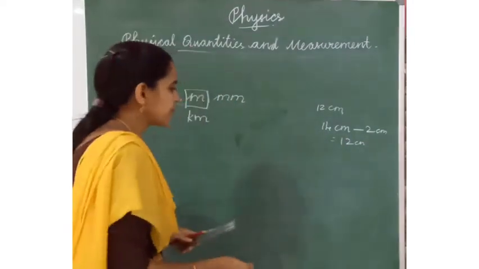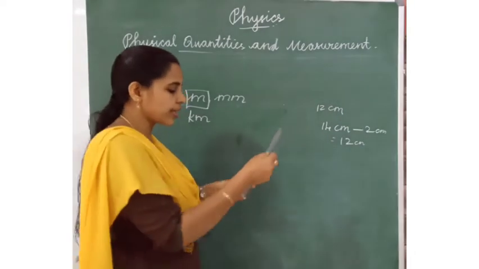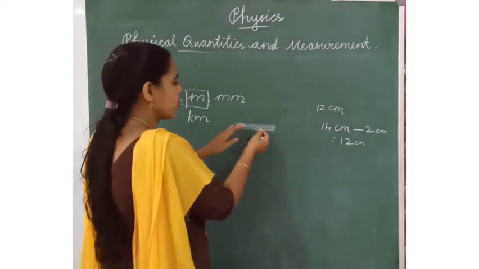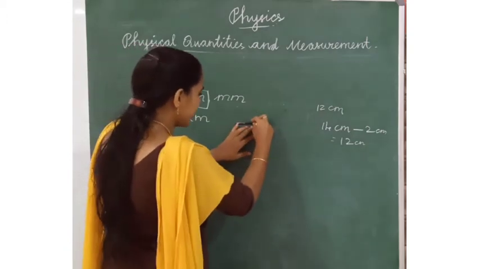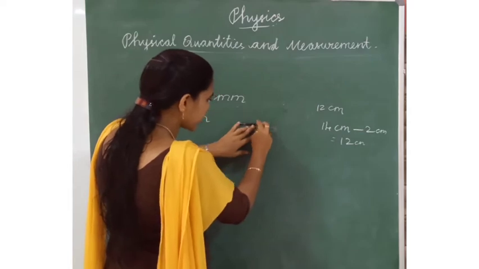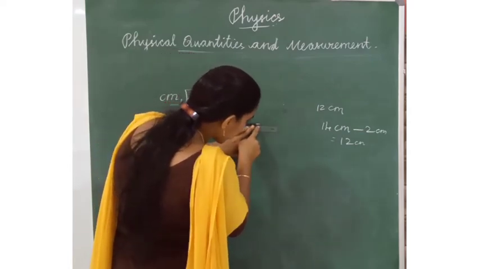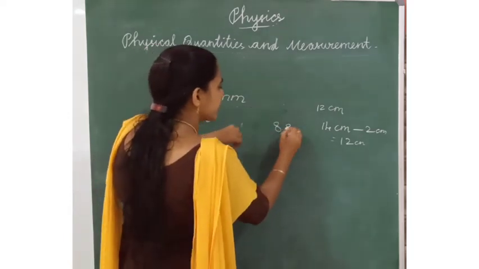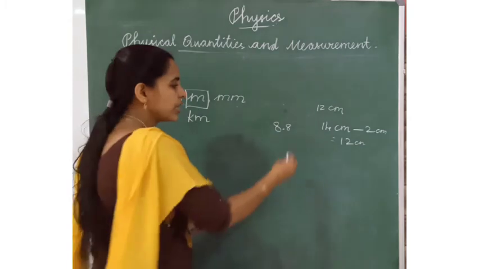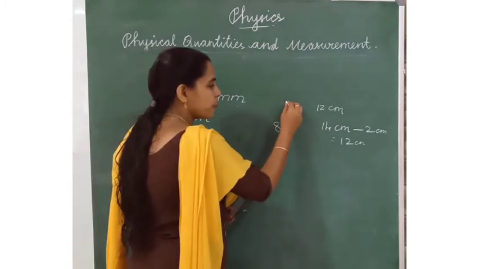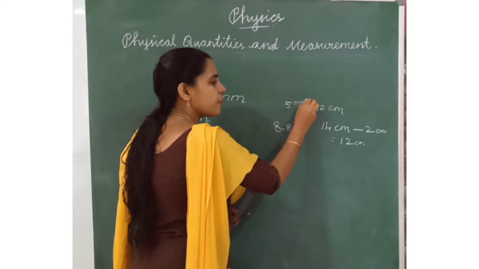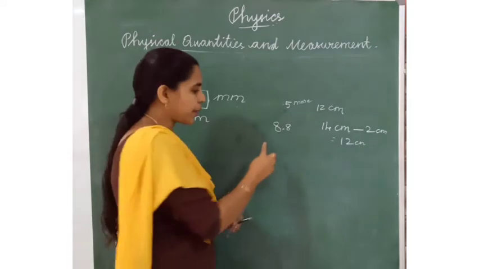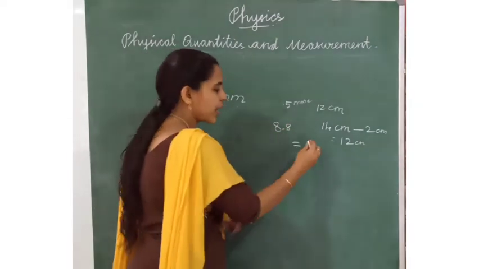And the third rule is approximate value. How will you take the approximate value? Listen here. When we use this ruler, we have to take the pencil. When we measure this pencil here, this reading is 8.8. Okay, 8.8. Then how will you take the approximate value? In this number, if it is 5 or more than 5, we have to add one number here. So now the approximate value is 9.